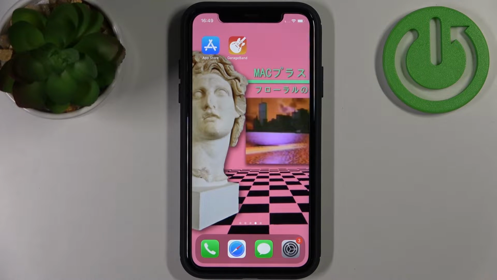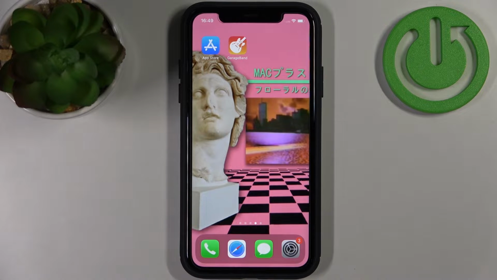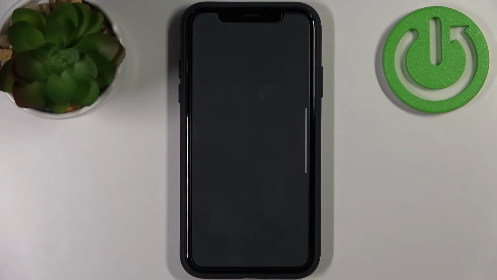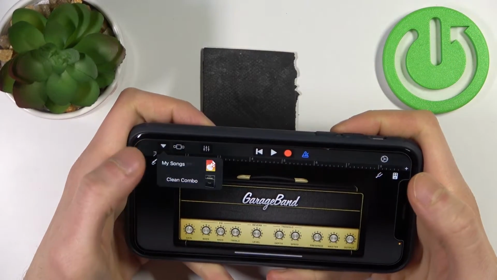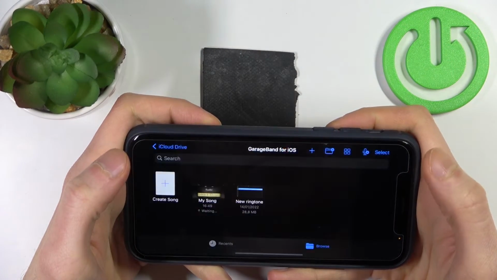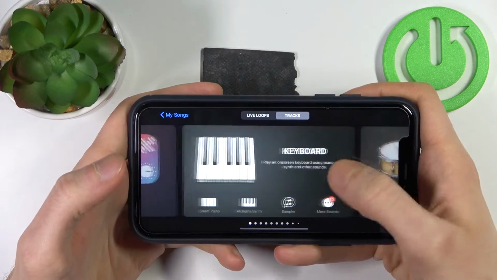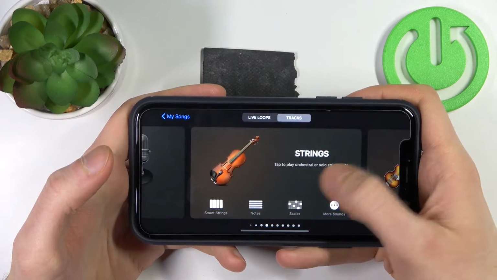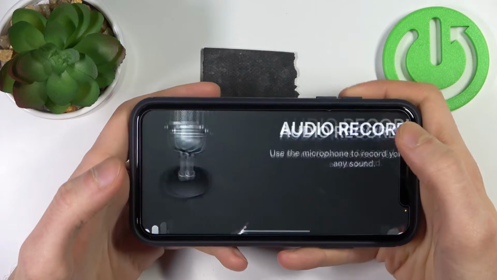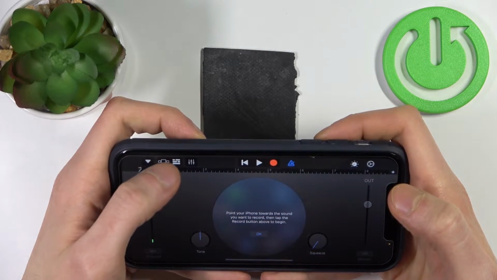Then what you have to do, you will have to download this app, GarageBand, from the App Store. Then just open it. Here in this app, go to My Songs, then tap on the plus icon, select, for example, just audio recorder, then tap here,